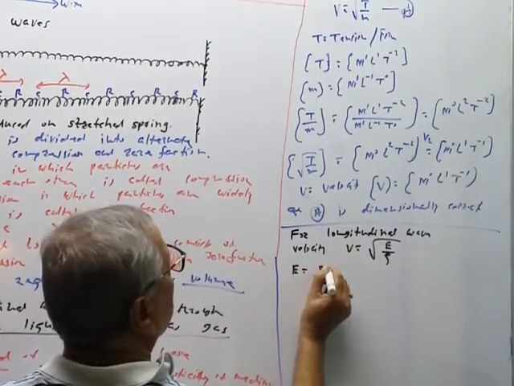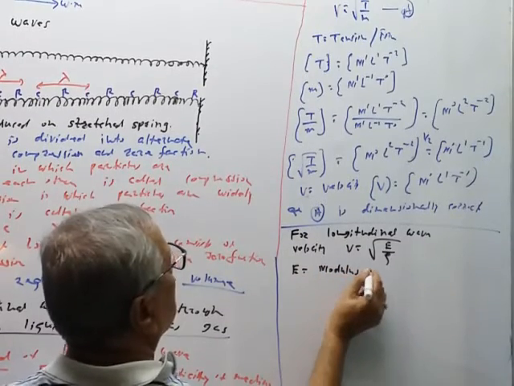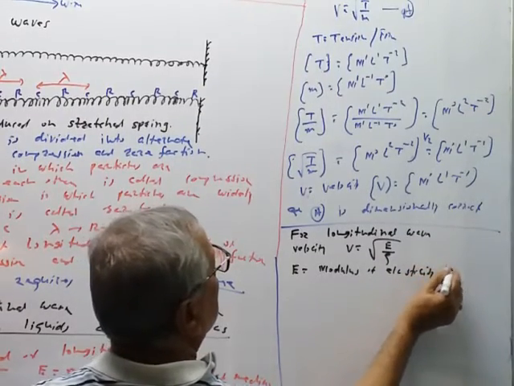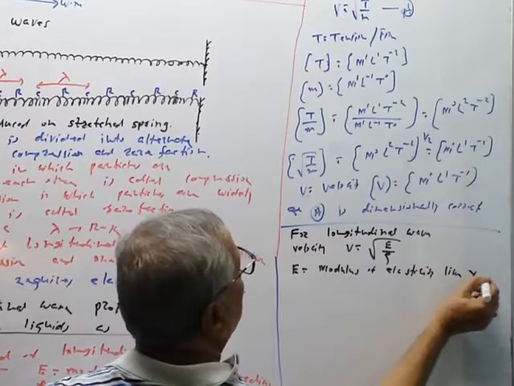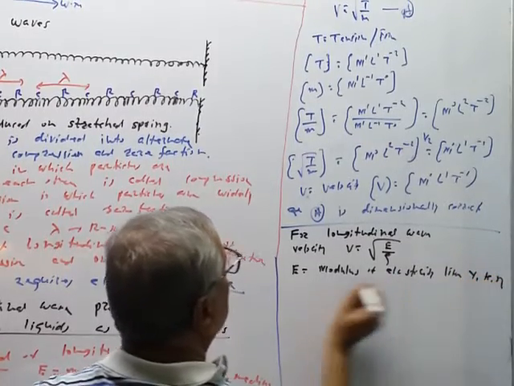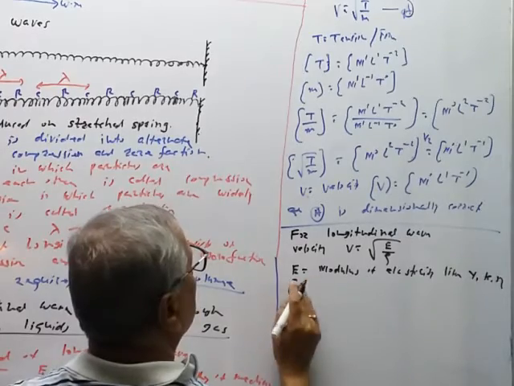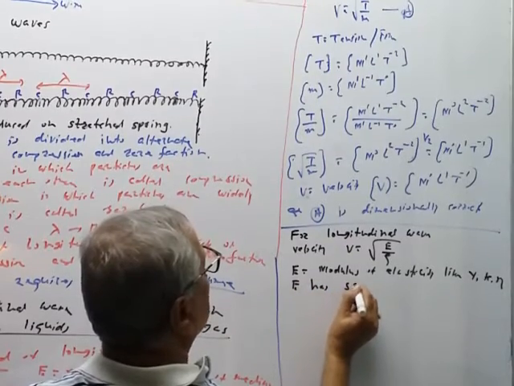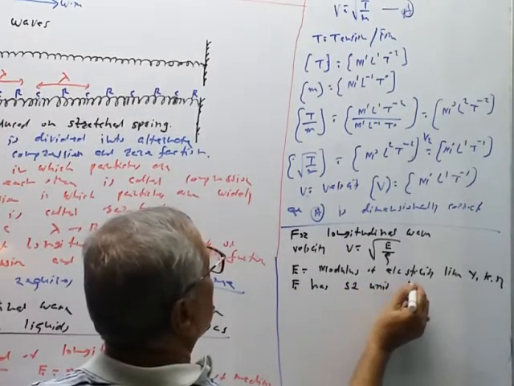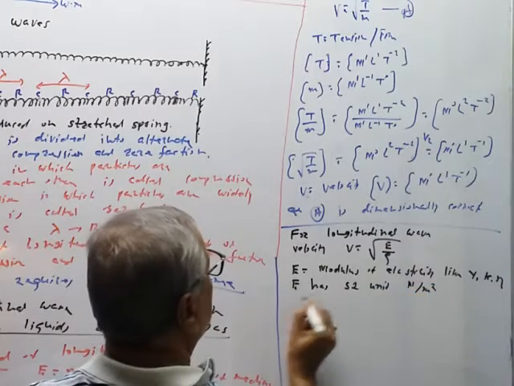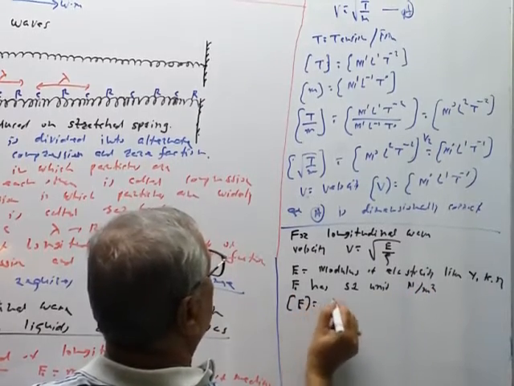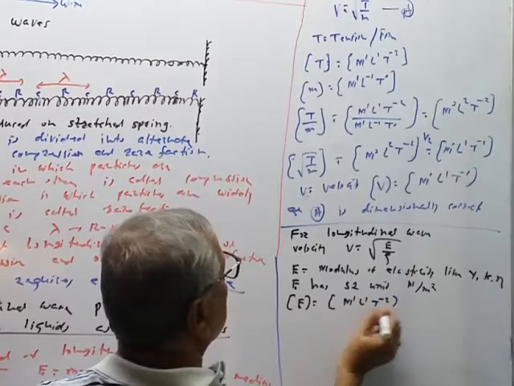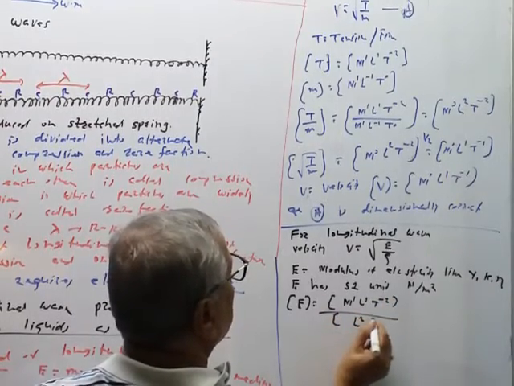E is equal to modulus of elasticity, like Young's modulus Y or K or eta. The SI unit of E is Newton per meter square, and therefore dimensions of E are Newton means dimensions of force, M raised to 1, L raised to 1, T raised to minus 2, upon meter square, L raised to 2.